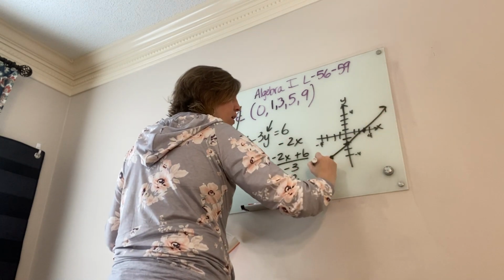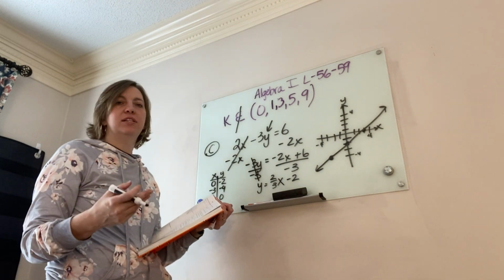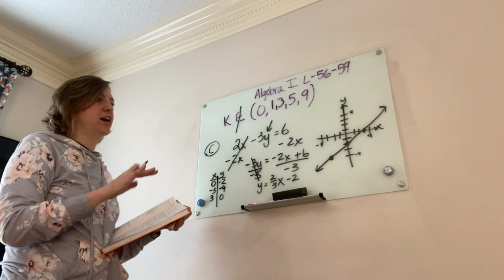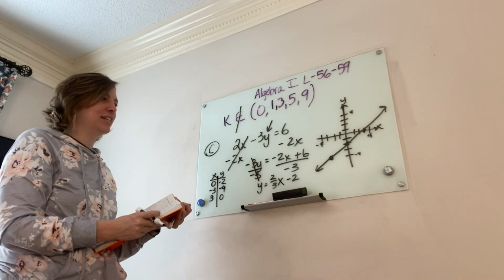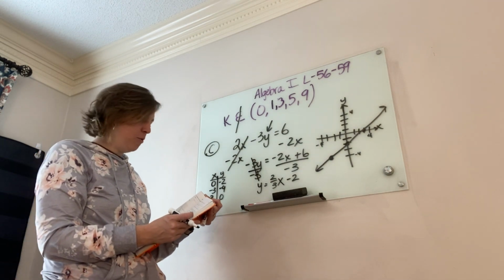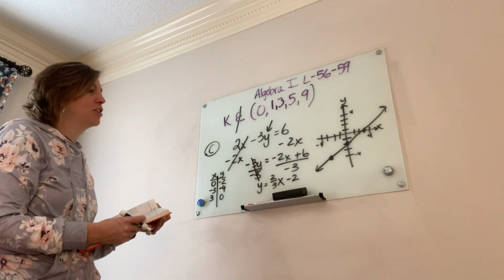Now at home, on your paper, I would encourage you to use a straight edge, the side of a book, something that's straight to make sure your line is straight. It's easy to miss it and then you go crooked. Sometimes I'll tease and say, well, my board went crooked, but it's really me, right? So try to use a straight edge.